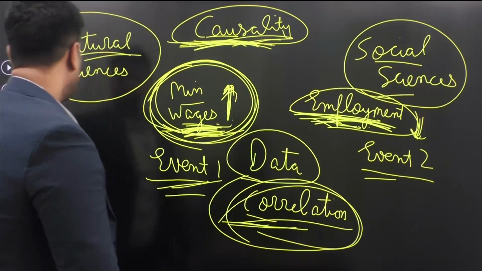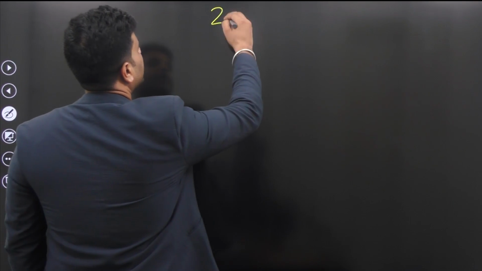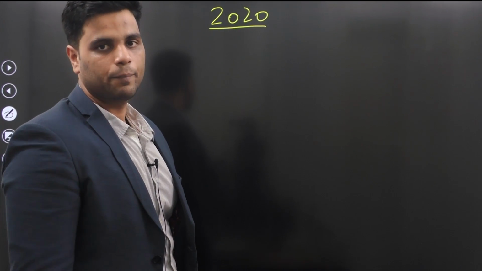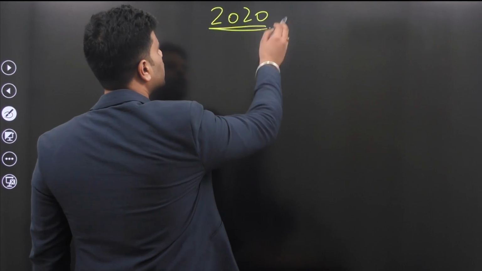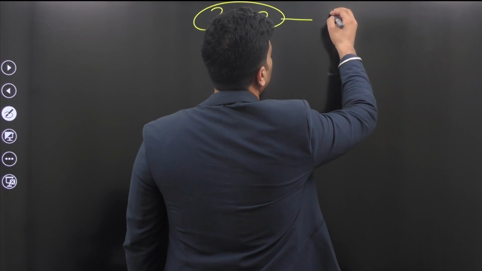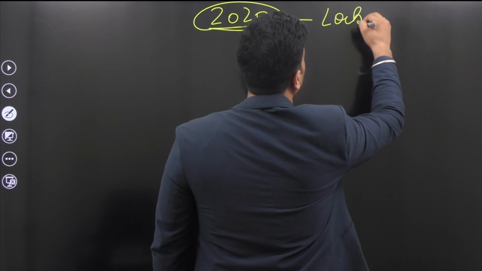Well, in India's case, what happened? Let me give you an example, or let me narrate to you a story, all right? In 2020, the COVID-19 pandemic hit India. It actually reached India's shores. And in response to that, the government enforced a brutal, stringent lockdown.